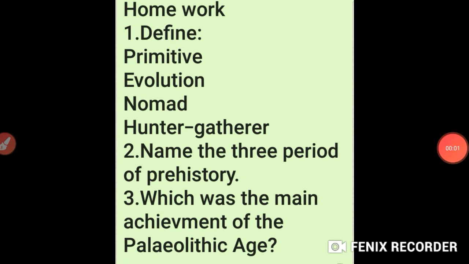Student, this is your homework. Number 1, define primitive, evolution, nomad, hunter-gatherer. Question number 2, name the 3 periods of prehistory. Question number 3, which was the main achievement of the Paleolithic age?